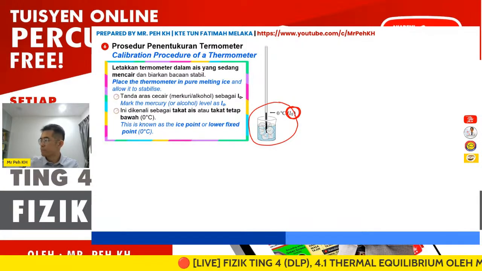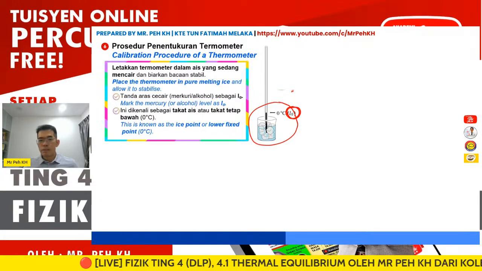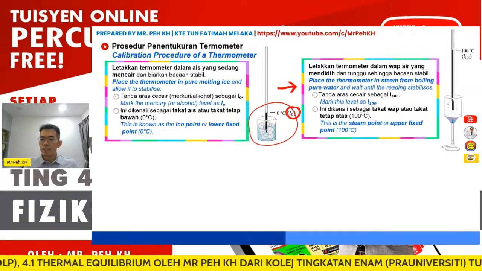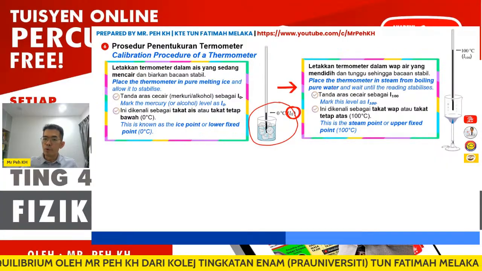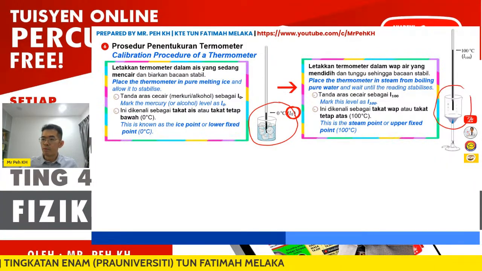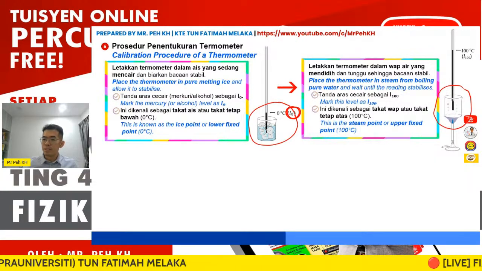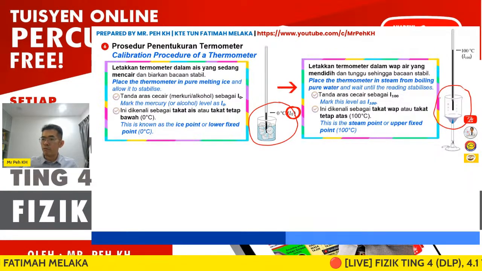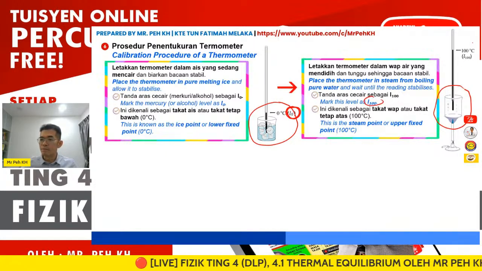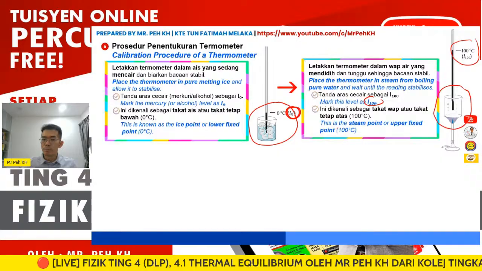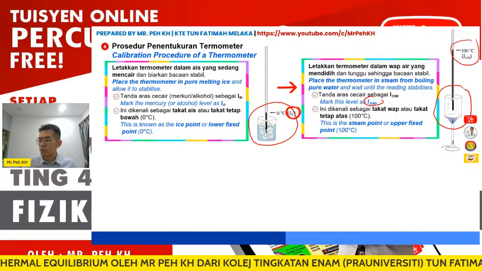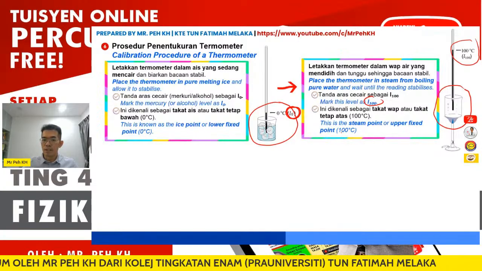Next, place the thermometer in steam from boiling pure water and wait until the reading stabilizes. Now the thermometer is placed in the steam, so we are achieving 100 degrees Celsius. Mark the level as L100. This is the steam point, or upper fixed point. These are the two reference fixed points I mentioned just now.